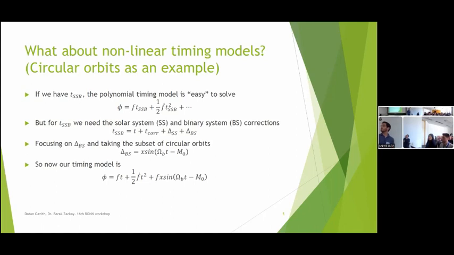And if we also forget for a moment about the mixing between the frequency derivatives and the binary modulation, our timing model is simply as follows. This is the phase as a function of time and the timing parameters.